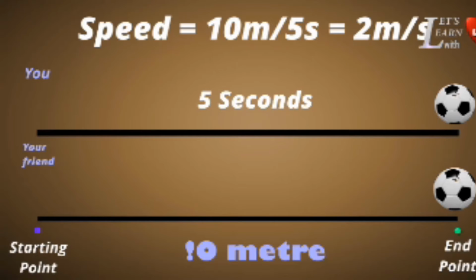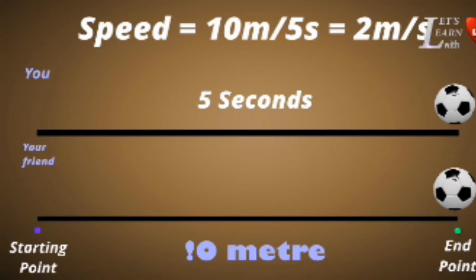Okay children, here your ball crossed 10 meters in 5 seconds. So what is the speed? What is the formula to find speed? Distance traveled by time taken. So what is the distance traveled? 10 meters. Your ball crossed it in 5 seconds. So 10 upon 5, so 2 meters per second.